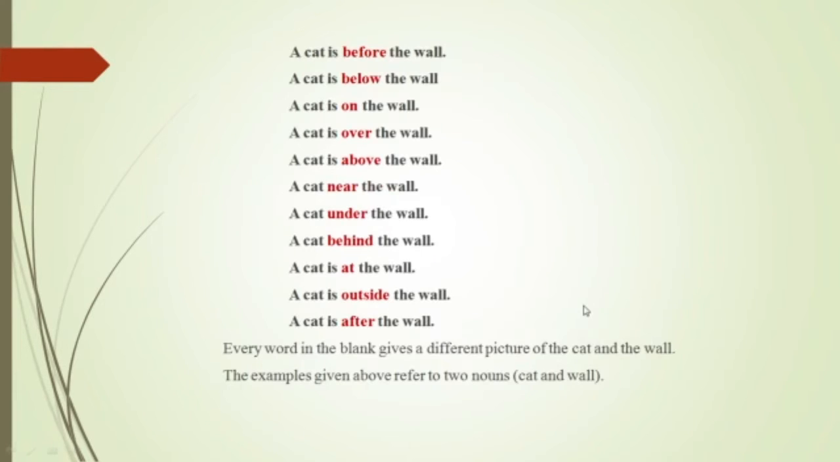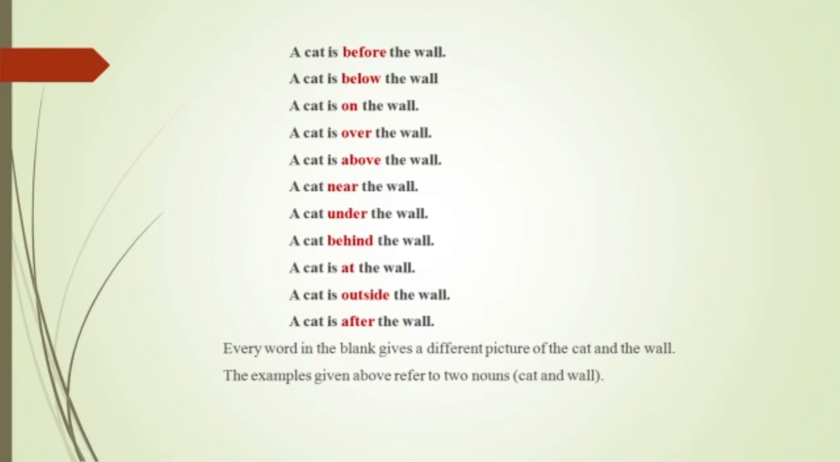Here we have a few examples. The cat is before the wall. Suppose the cat is below the wall. Just imagine, below the wall means there is a wall and there is a vacant place below, the free space; that is called below the wall. The cat is on the wall. We can imagine the cat is seated on the wall. Over the wall, again it should be somewhere above the wall. Above the wall. You can visualize where exactly the cat is seated.